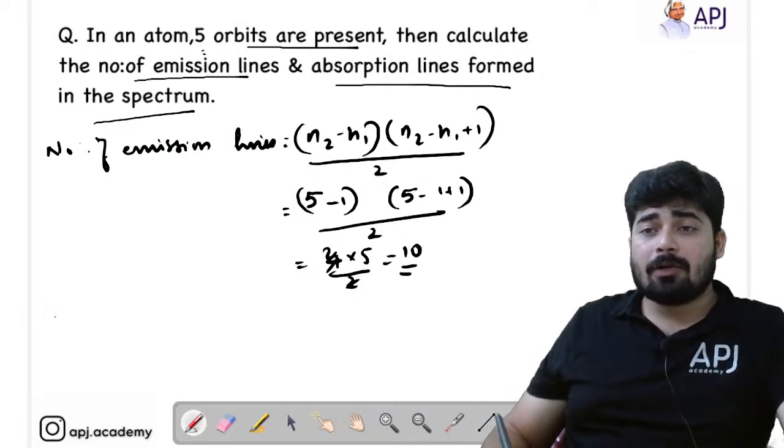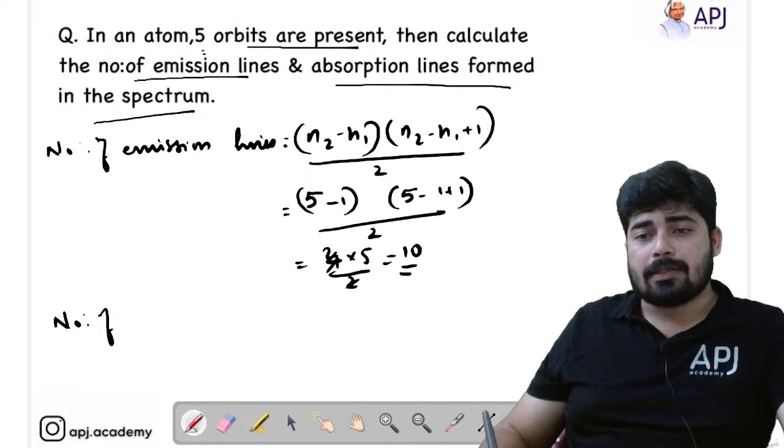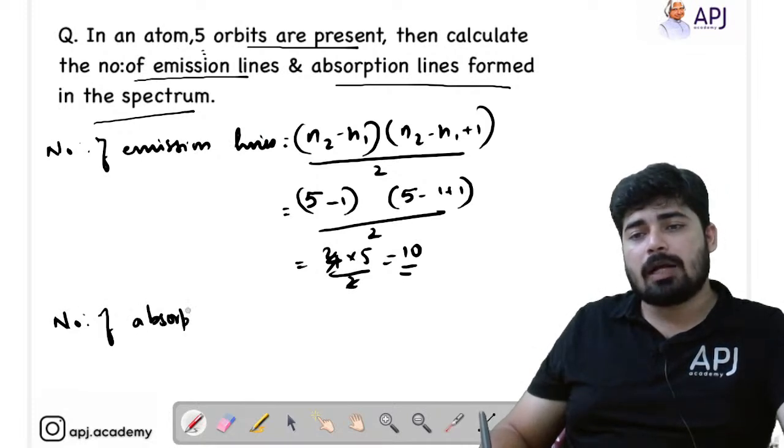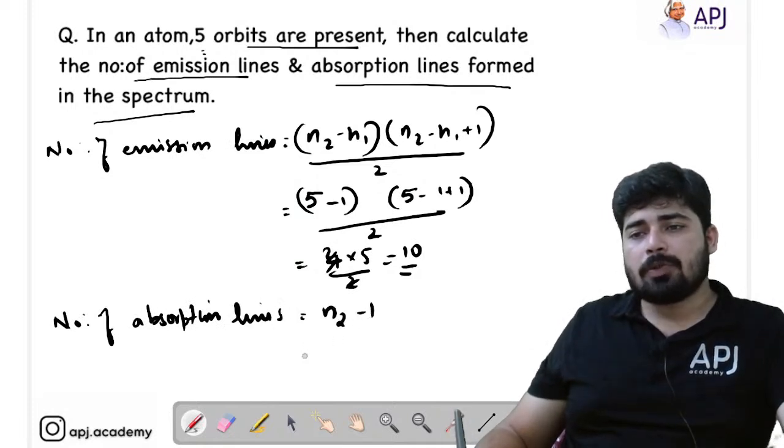Now, you have to find the absorption lines. Number of absorption lines is equal to the number of Lyman lines, right? Lyman lines is equal to N2 minus 1. N2 here is 5.